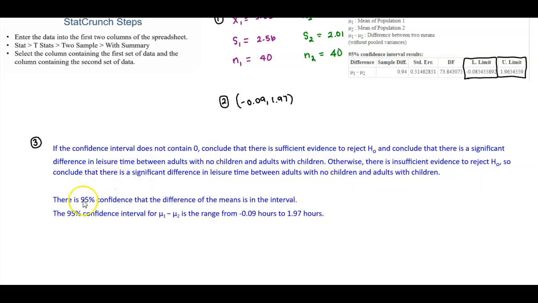In this case, there is 95% confidence that the difference of the means is in the interval, and we know that 0 is in there. So we would say that the 95% confidence interval for population mean 1 minus population mean 2 is the range from negative 0.09 hours to 1.97 hours.